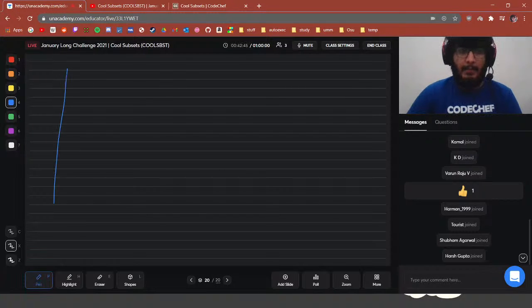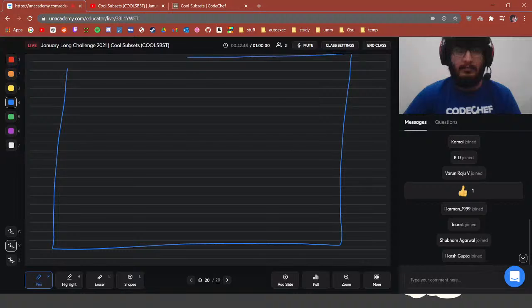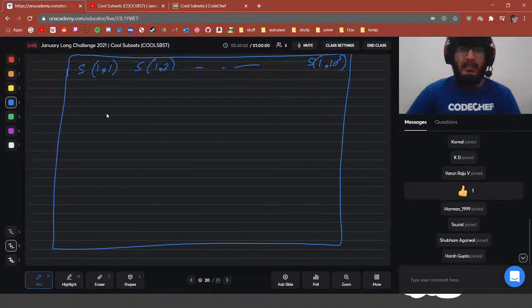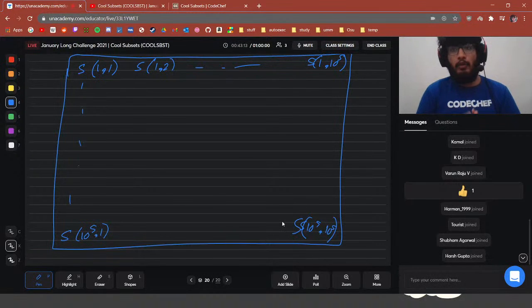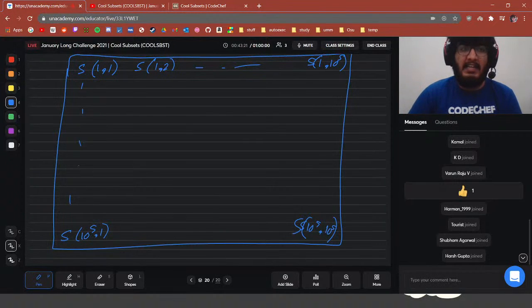Basically, let's make this whole matrix. Here it's going to store S(1,1), here S(1,2) up until S(1, 10 to the power 5). It doesn't make sense, but let's just suppose it does. Here it would store S(10 to the power 5, 1), and here S(10 to the power 5, 5). If we decided to compute this whole matrix, it would take 10 to the power 5 into 10 to the power 5 time, which would TLE, because it would take 10 to the power 10 operations. But instead, we are going to calculate some rows here.